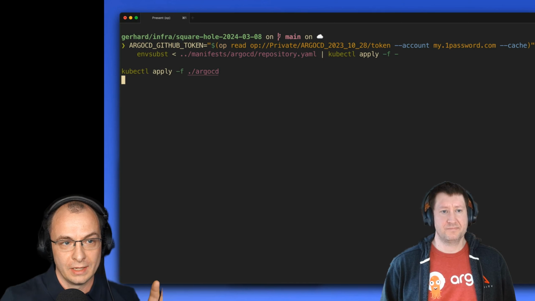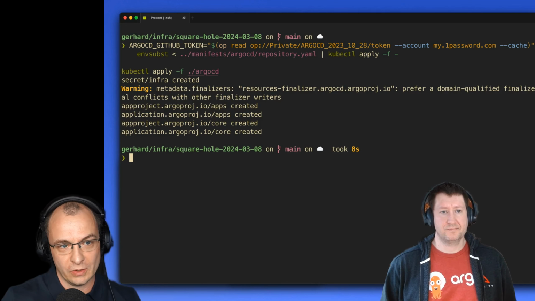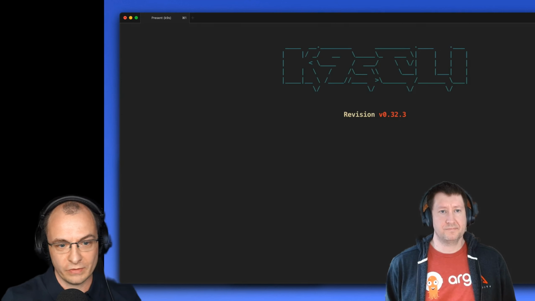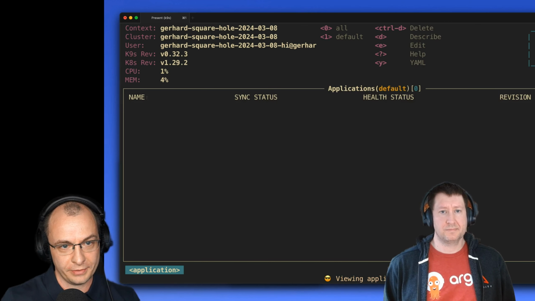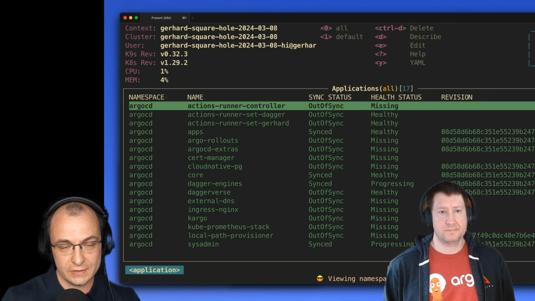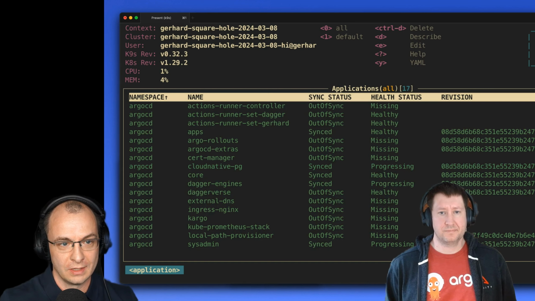Okay. This is when we tell Argo about all the other things that we wanted to apply, all the applications, and we have two apps of apps. We have core and we have apps. So we've applied that, we've given it the secret where the Git repository is to pull down all the things, and we can see what is the state of the various applications that now Argo is managing.